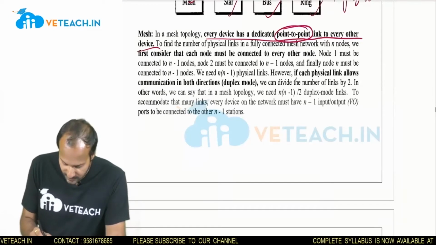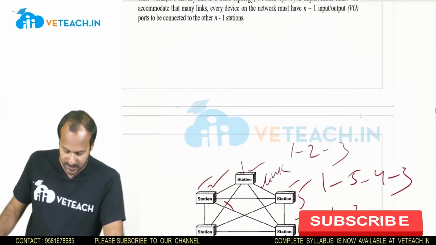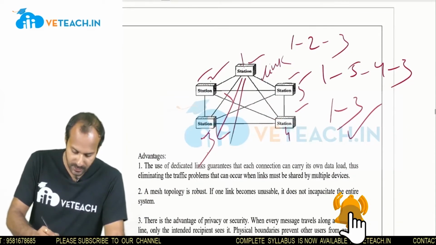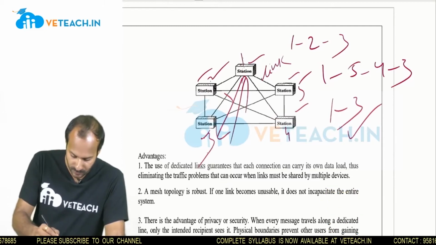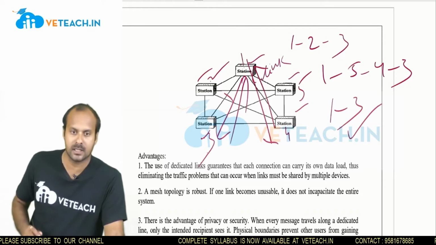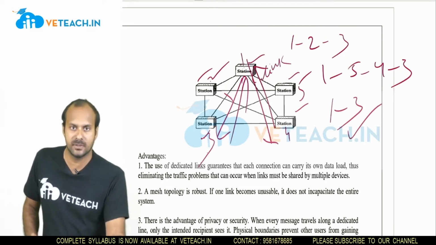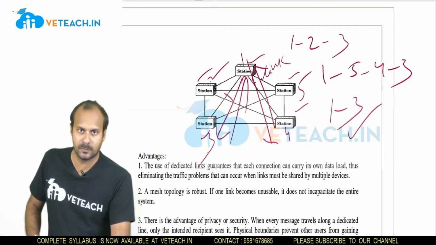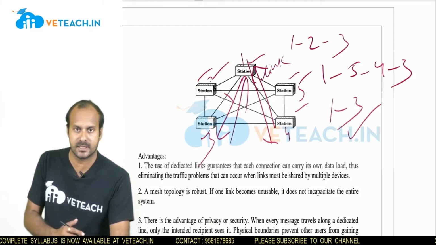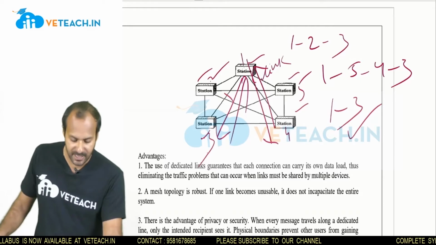All these physical links allow communication in both directions, which is duplex mode. Duplex mode means communication can be done from 1 to 3 and from 3 to 1, from 1 to 4 and from 4 to 1. So the communication within the mesh topology will be in full duplex mode. At a time they can communicate, at a time they can acknowledge, and at a time they can send messages to and fro within the same time.